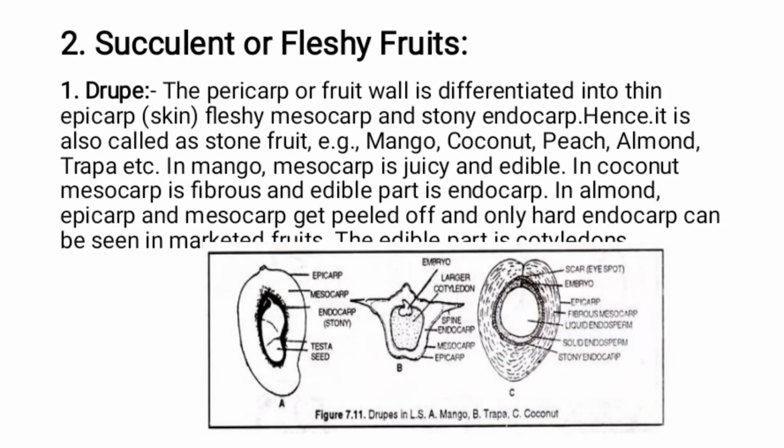Next type is succulent or fleshy fruits. First is drupe. We have already discussed the drupe.